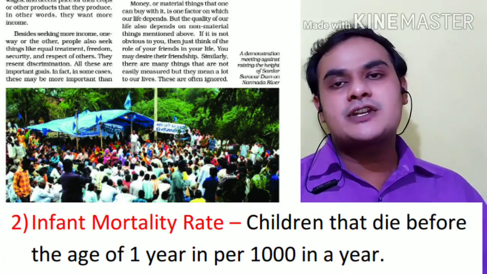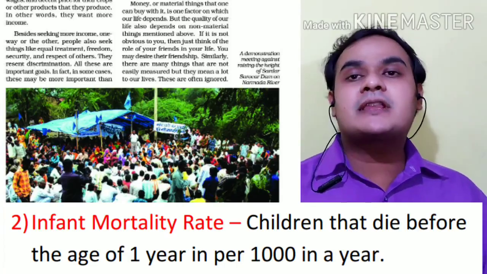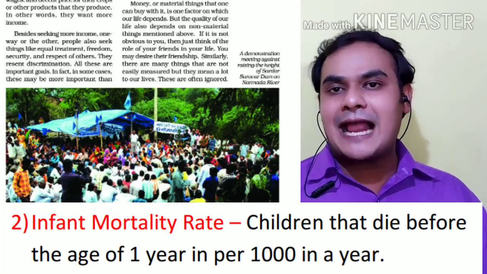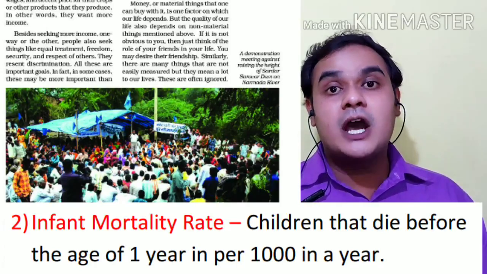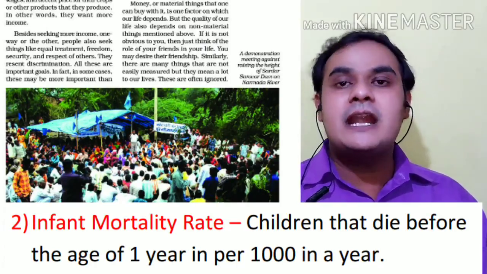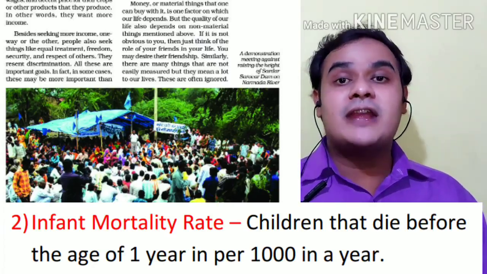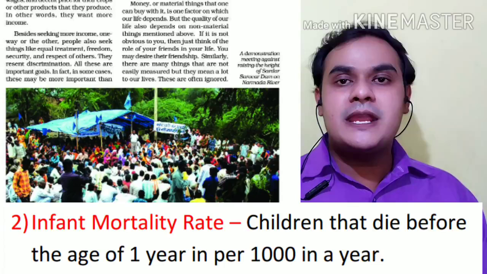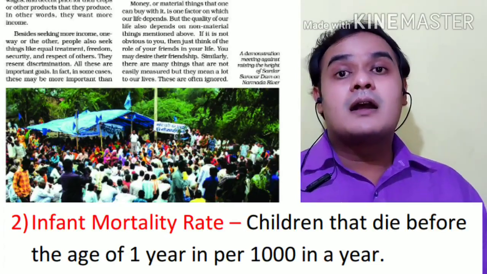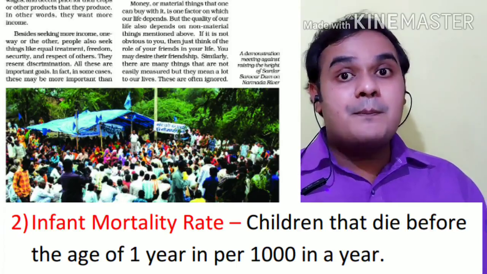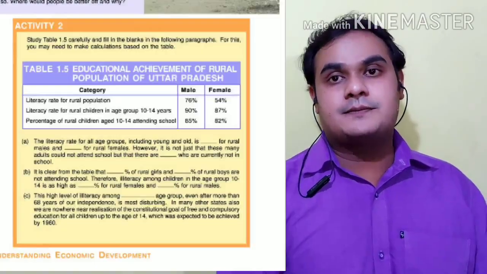Now the second indicator of development is infant mortality rate. The country with a higher infant mortality rate is an undeveloped country, and the country with a low infant mortality rate is considered developed. Now let's see the definition. It means the number of infant deaths in a year per thousand is known as the infant mortality rate.